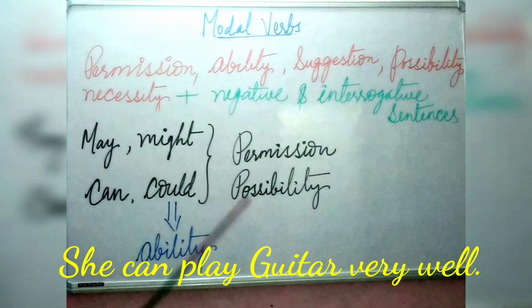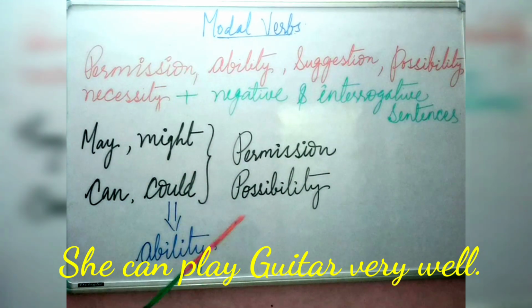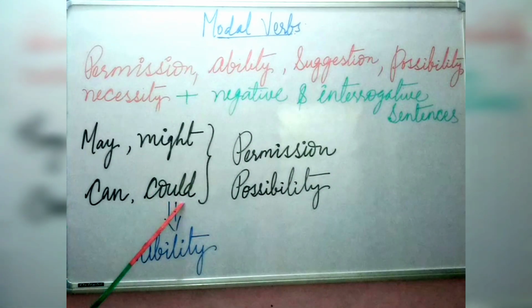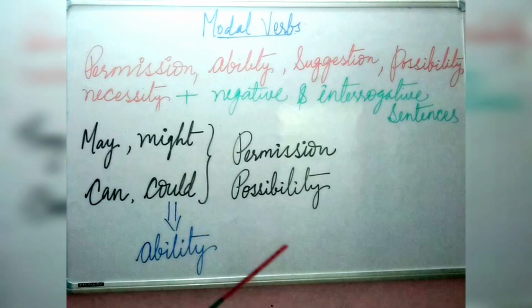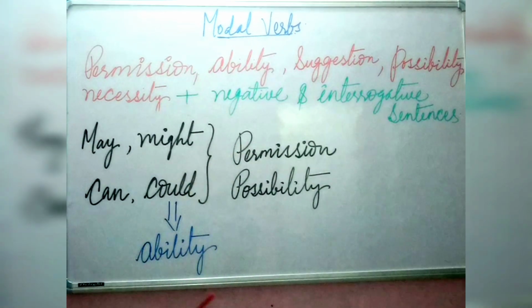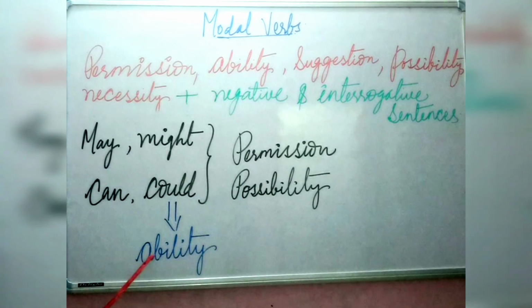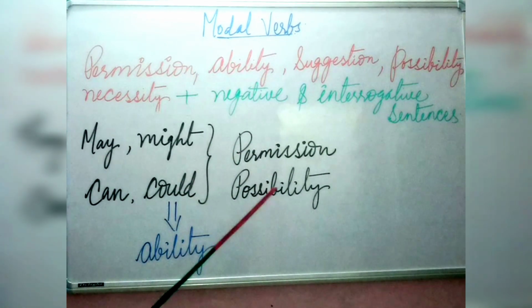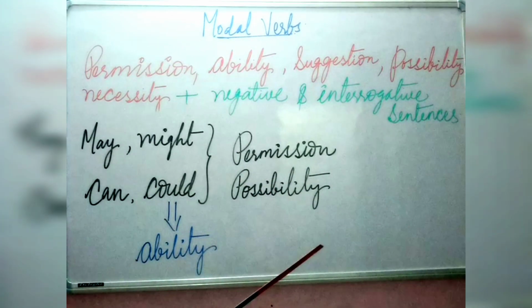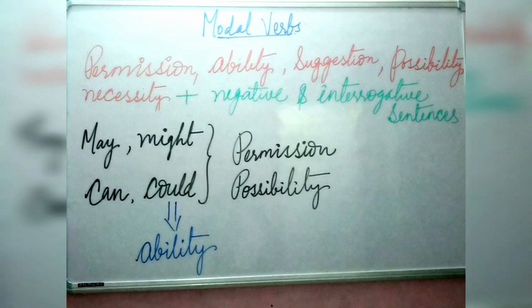She is able to do that. And could also shows the ability. He could solve the problem on his own. It shows his ability. It shows that he has the capacity to solve that problem on his own. I hope you understood.